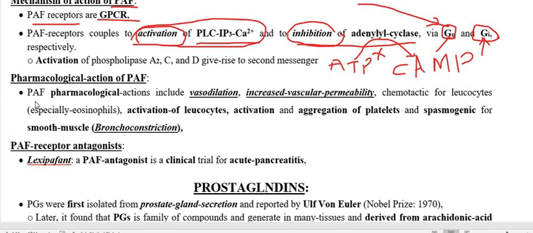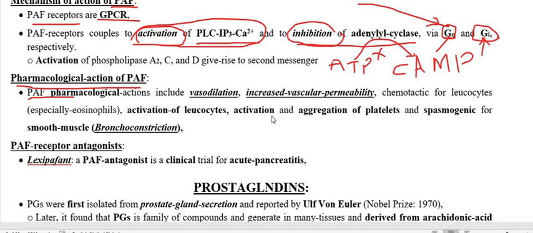Regarding the pharmacological action of platelet activating factor, this is very, very important because the name is platelet activating factor.